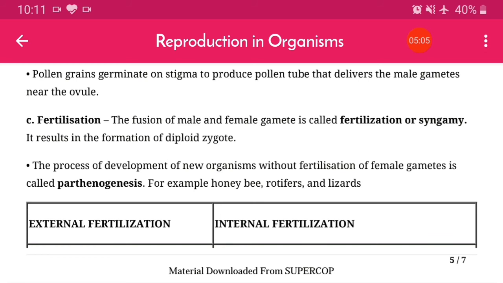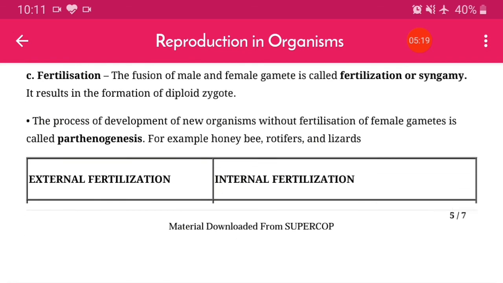Generally the process is fertilization, where after the male and female gametes fuse together, they form the zygote. The process of development of a new organism without fertilization of the female gamete is called parthenogenesis. For example, honeybees, rotifers and lizards show the parthenogenesis type of reproduction.